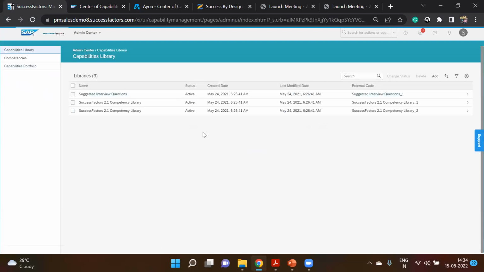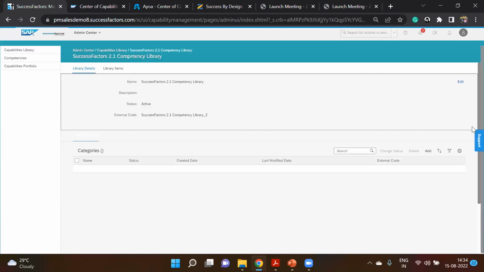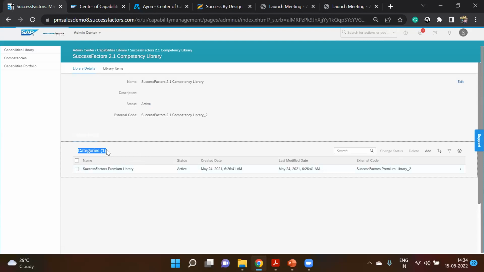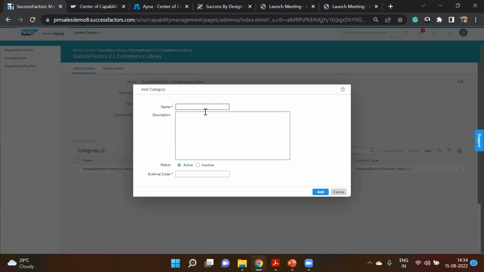Inside the capabilities library, we will pick one of the existing libraries. This is an existing library, the 2.1 competency library. You will see what is in the store. In this library, we can see it is already in active status and we have one category. At present nothing is configured here, but if you want to add any new category, you can.